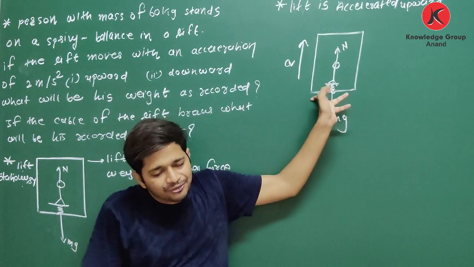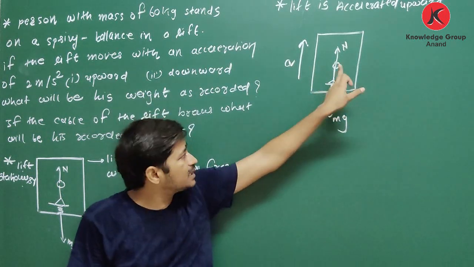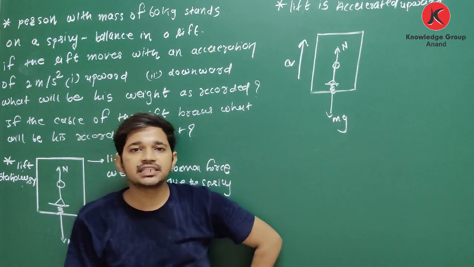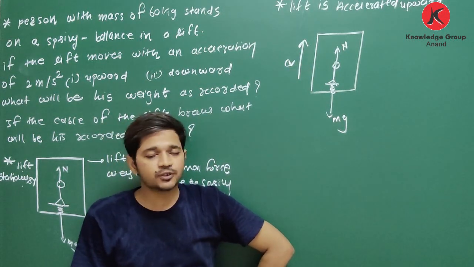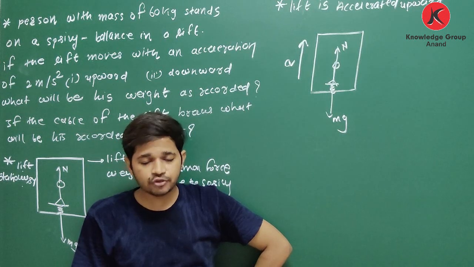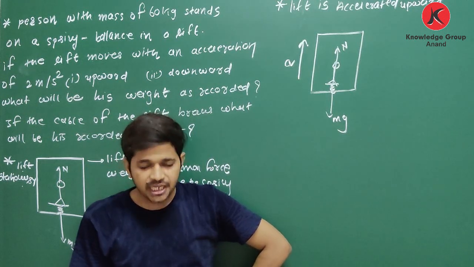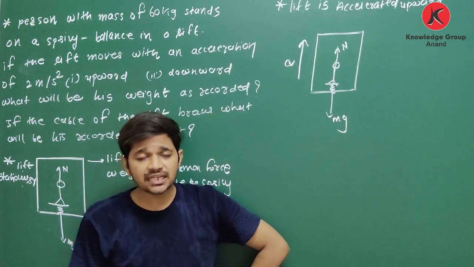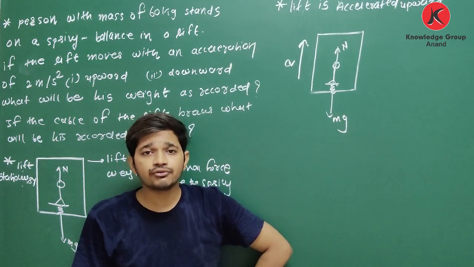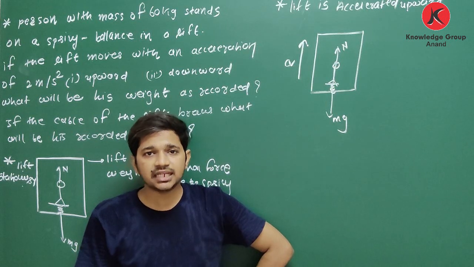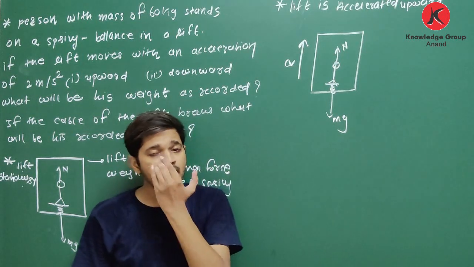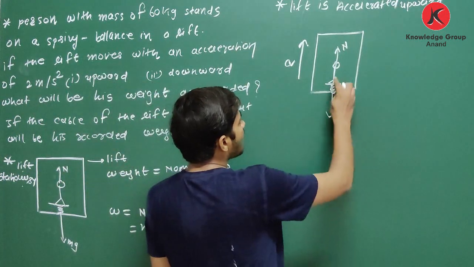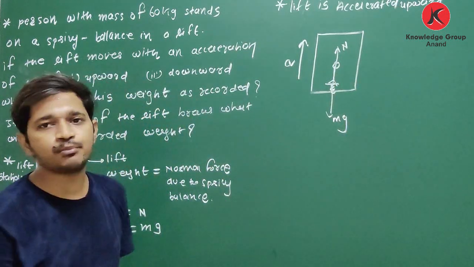So, the frame of reference linked with this person is the lift, and it is accelerated. We know that in an accelerated frame of reference, Newton's first law of motion is not obeyed. It is called a non-inertial frame of reference. In case of a non-inertial frame of reference, we have to consider one additional force which is acting in opposite direction of acceleration. Mass of person is m.